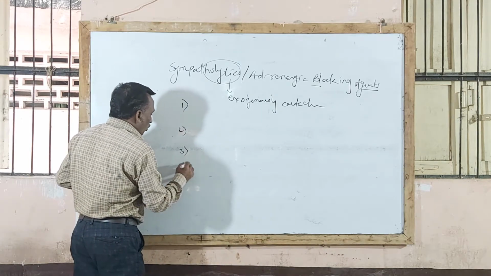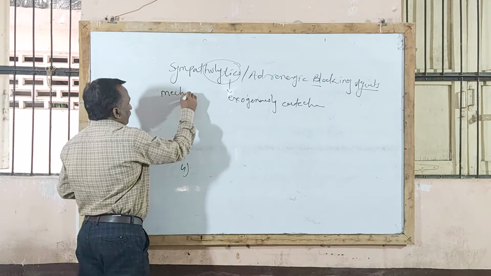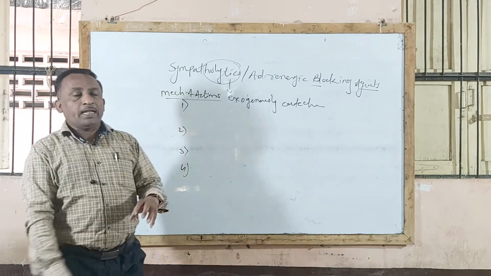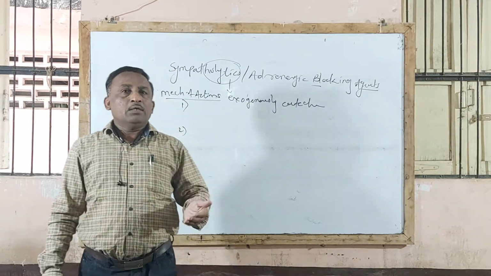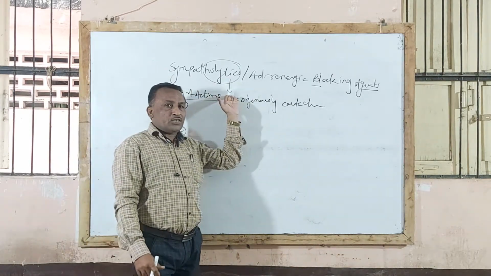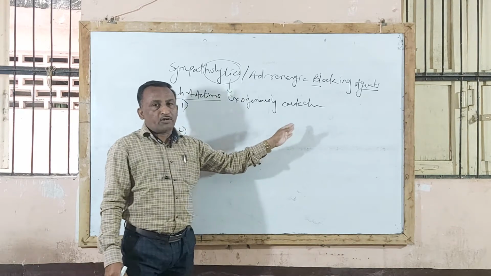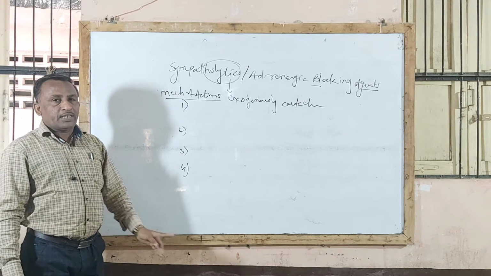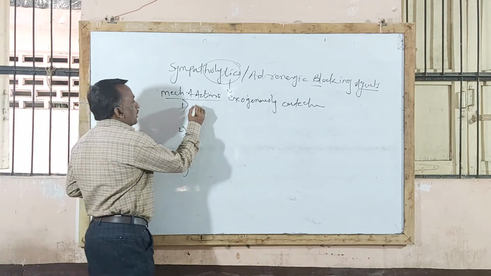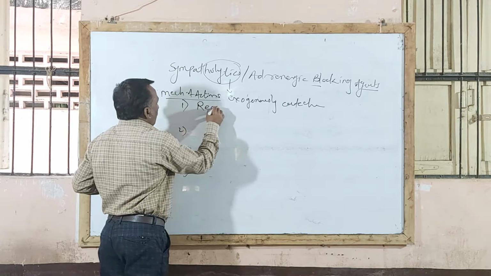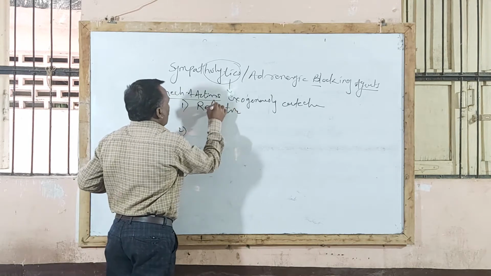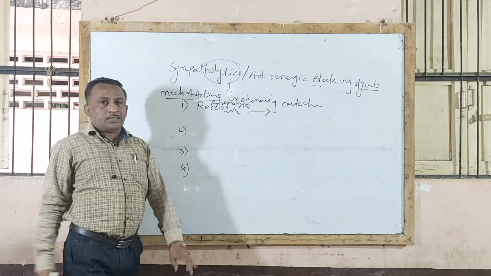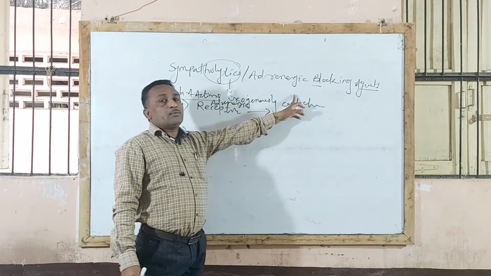Now these adrenergic blocking agents are classified into 4 types according to mechanism of action, that is, how these agents block sympathomimetic action or adrenergic drug action. In that, the first type is those agents which act by blocking receptor combination. When given, by blocking the adrenergic receptor they produce adrenergic blocking action.